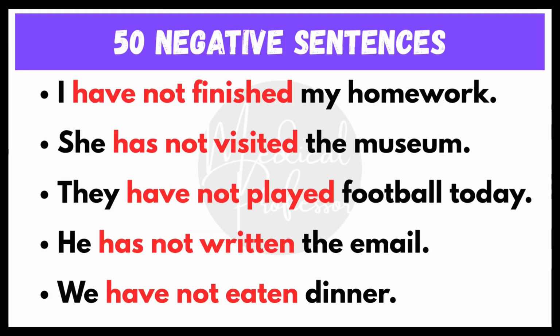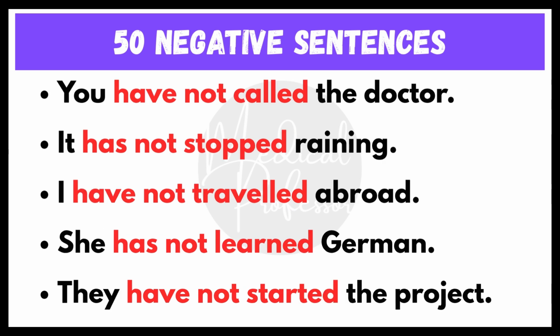50 negative sentences in present perfect tense. I have not finished my homework. She has not visited the museum. They have not played football today. He has not written the email. We have not eaten dinner. You have not called the doctor. It has not stopped raining.